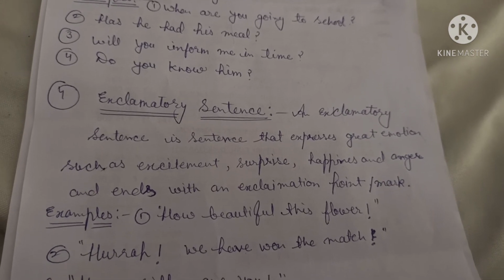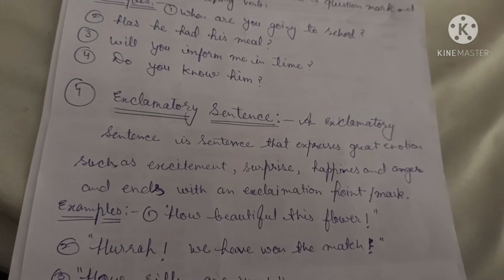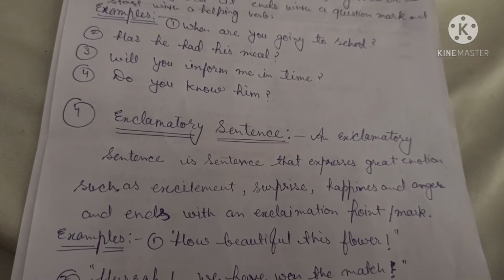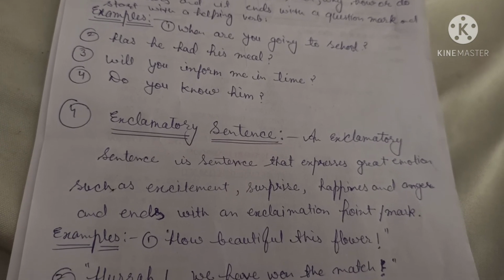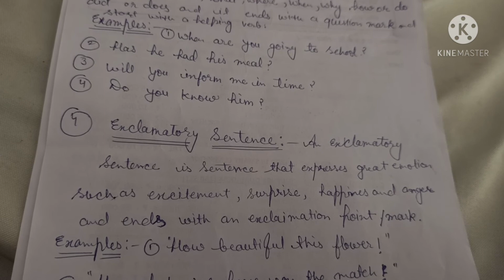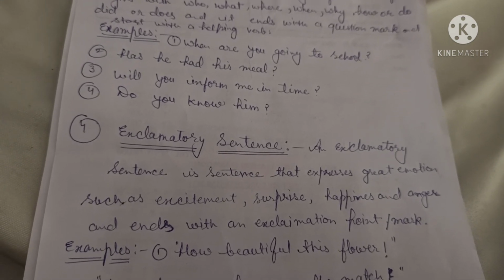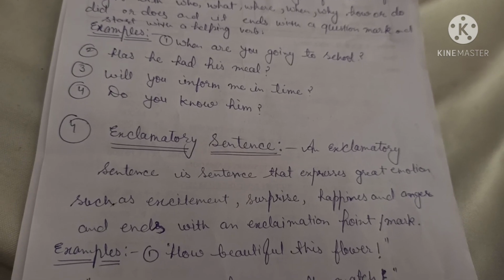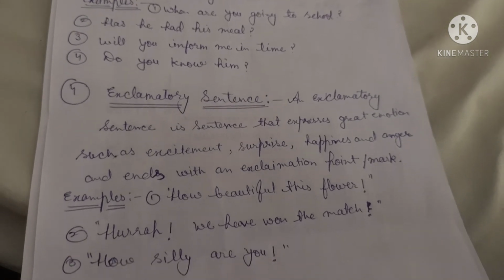This type of sentence ends with the exclamation mark, or exclamation point, as we may also say. So these types of sentences show great surprise, great excitement, great happiness, or great sorrow, and mostly there is an exclamation mark at the end of the sentence. These types of sentences are called exclamatory sentences. So students, let's see the examples.